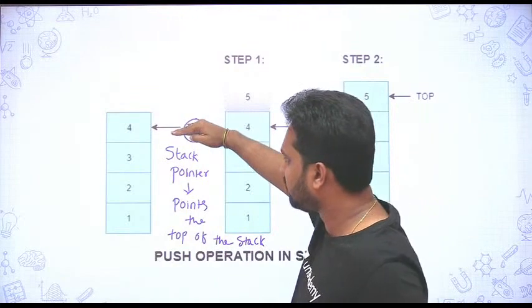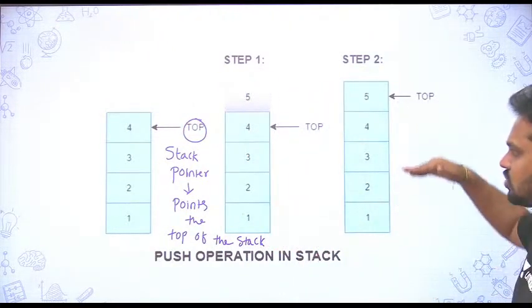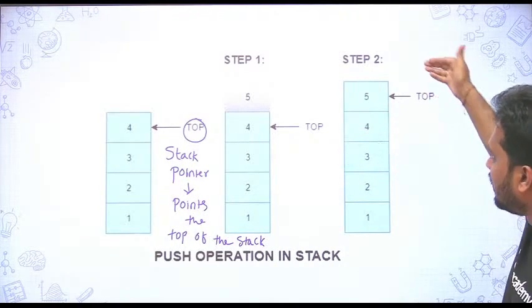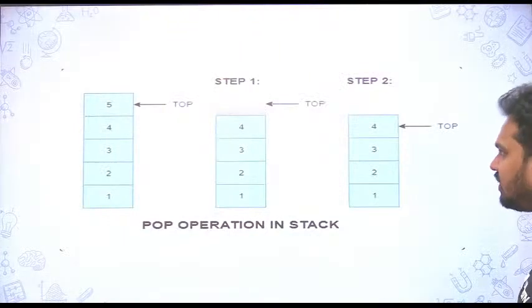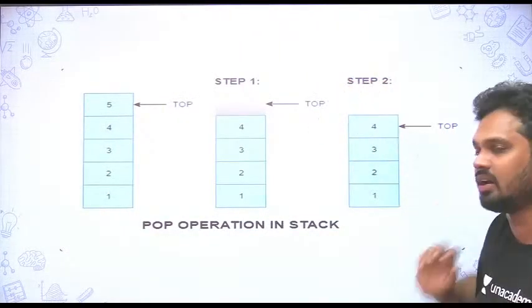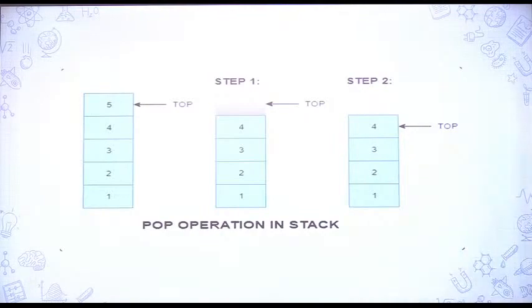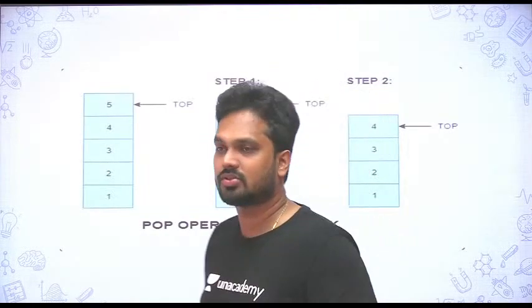Suppose it is at the 4th location and I want to write something in the 5th location. What I will do is first increment the top, then write the data. When you are reading, you just read the data and decrement the top. That is what you need to follow. When you write, it is called push operation. When you read, it is called pop operation.